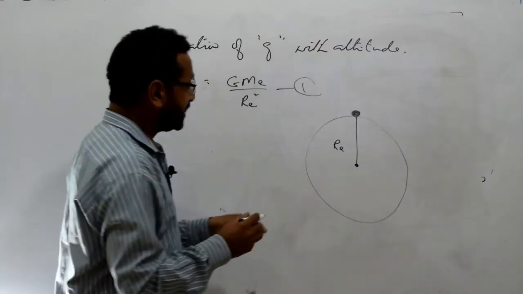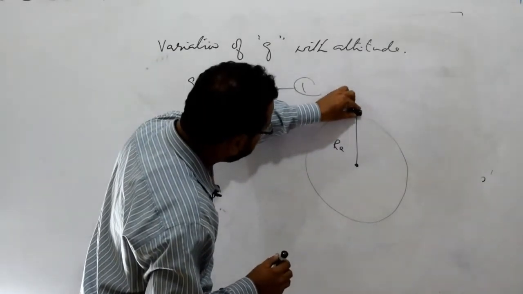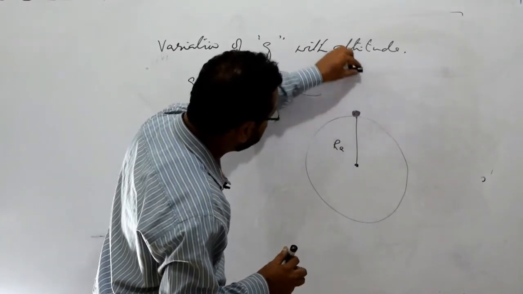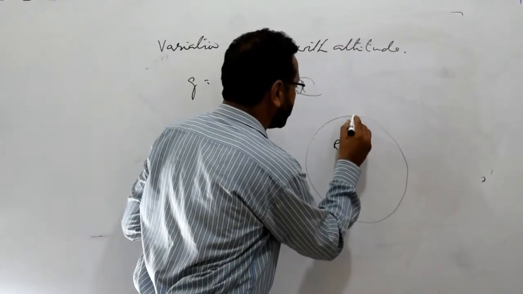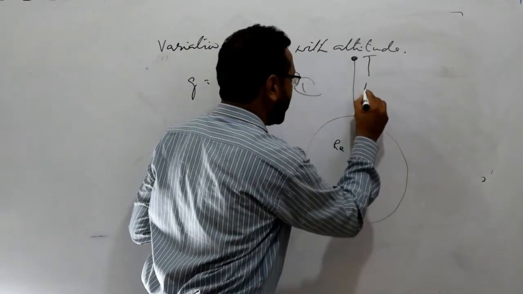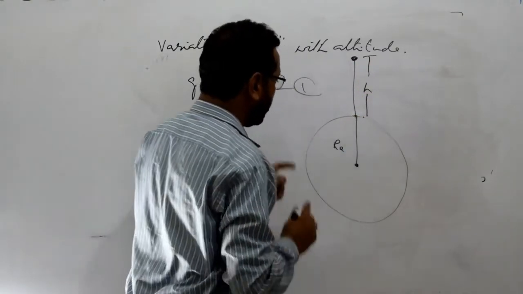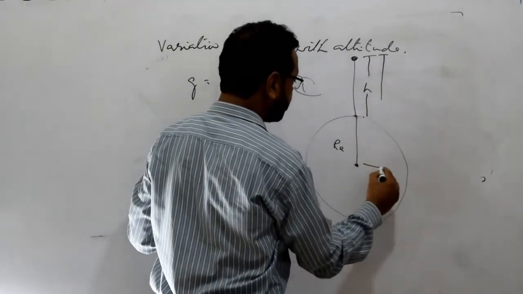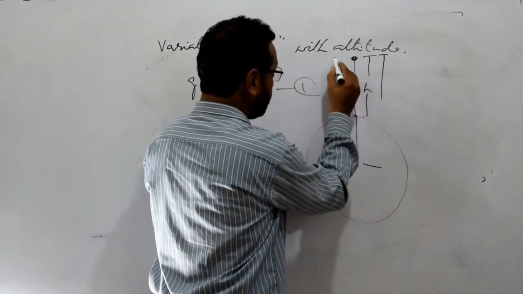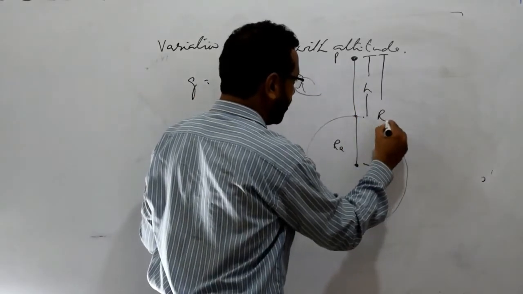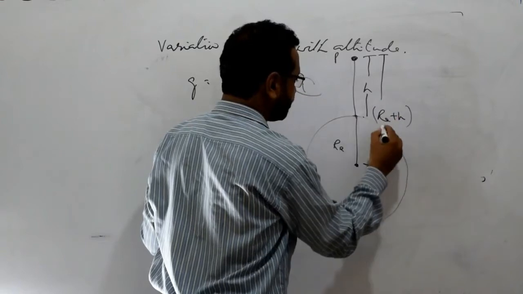Now, as soon as you move this object up, this height is known as the altitude. Let's suppose this one is being taken from that spot to over here, and this one is altitude, means height. Now the total distance from the center of the earth to point P, let's suppose this point is P, that one is R_e plus h.